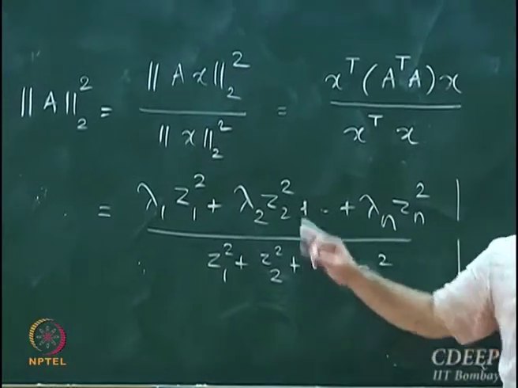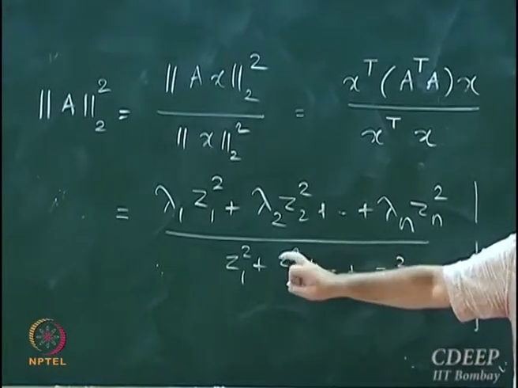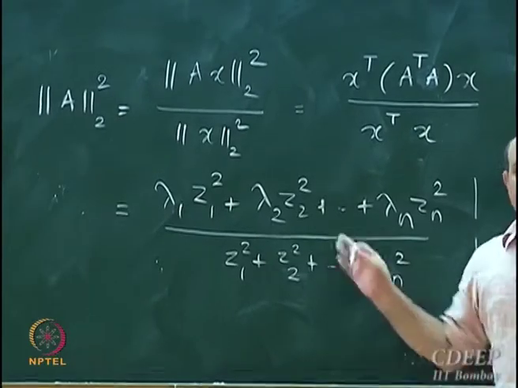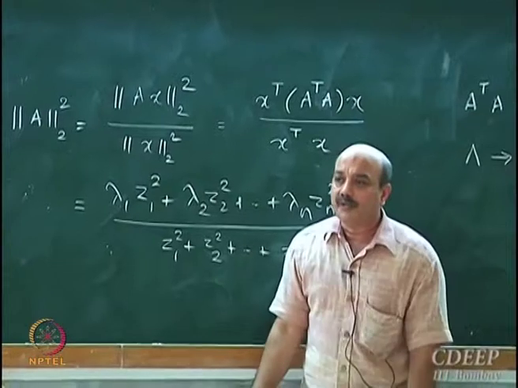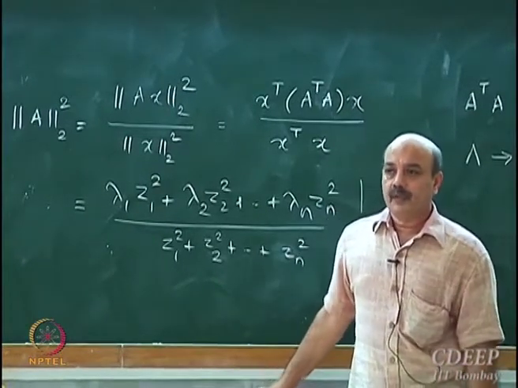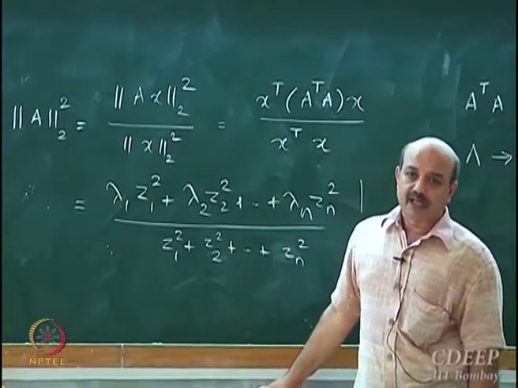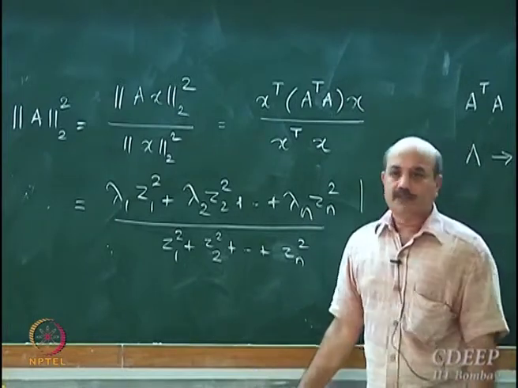So you can see that this is a ratio of two positive quantities, because eigenvalues of A transpose A are always positive.